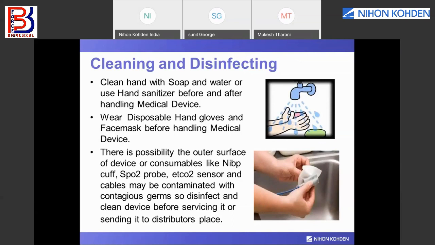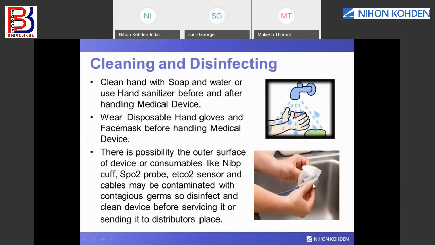There is a possibility that the outer surface of the device or consumables like the cuff, SpO2 probe, and EtCO2 sensor cables can be contaminated with contagious germs. So disinfect and clean the device before servicing it, or sending it to a distributor or to the factory if required. Do not throw disinfectant directly over the device. As you can see in the image, the accessories are being cleaned with a moist cloth or tissue paper dipped in disinfectant, and cleaned properly.